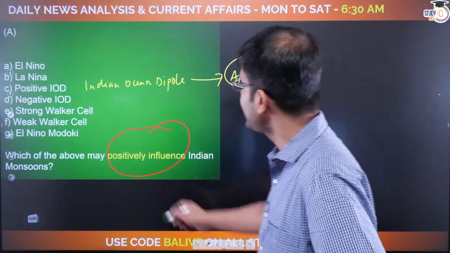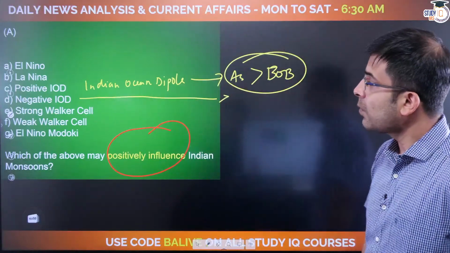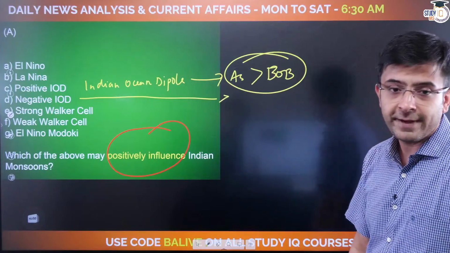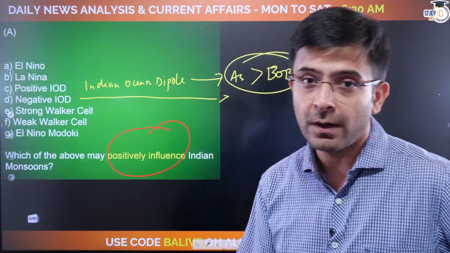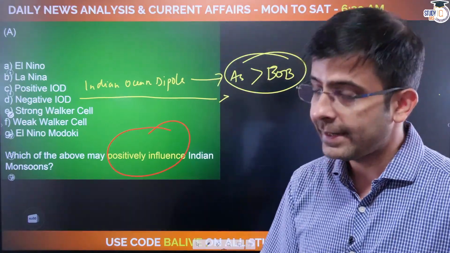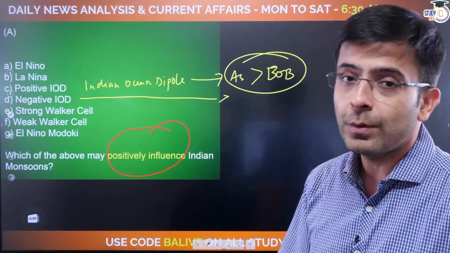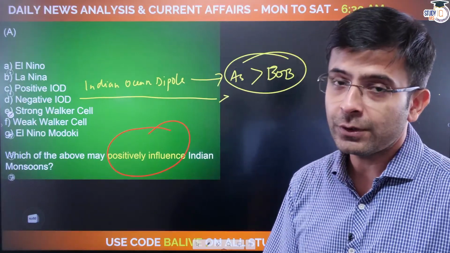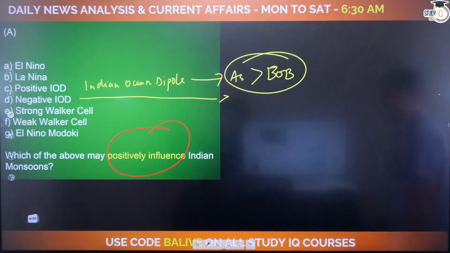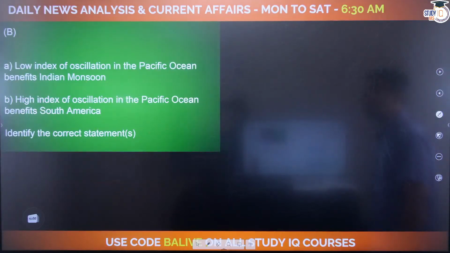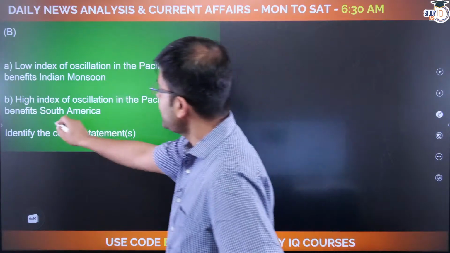Negative IOD, which means the converse is true. Okay. Strong Walker cell, will it help my Indian monsoon or will it weaken my Indian monsoon? Weak Walker cell, once again, will it help my Indian monsoon or weaken my Indian monsoon? Okay. And El Nino Modoki, does it help Indian monsoons or weaken Indian monsoons? You will let me know your answers in the comment box below. Right? Okay. Let's move forward. But let me get this sorted first. Great. Let's go.